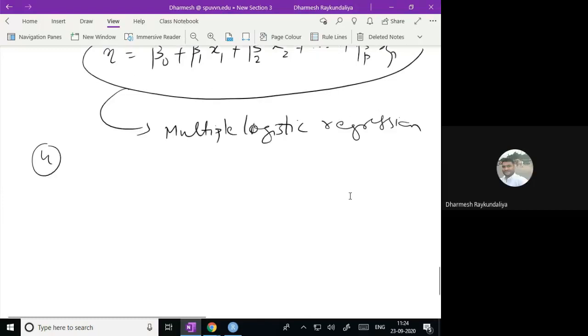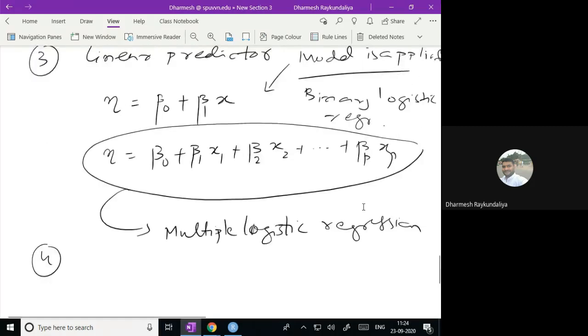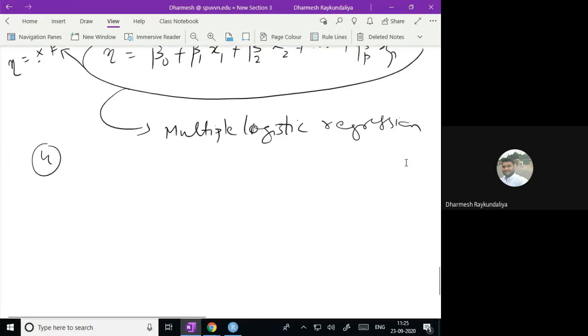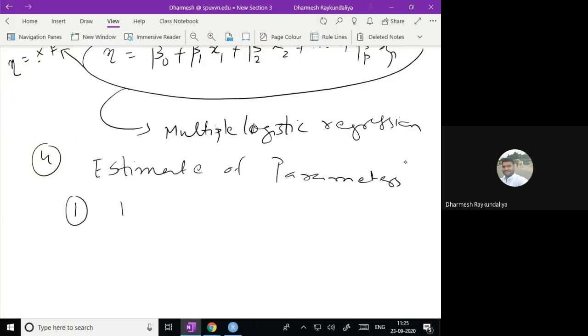Okay. Now, once the model is decided, let us say we talk about binary logistic regression. In the general setup, we can write eta equal to x dash beta. Then we go for the estimate of parameters. Which method is there? There are two methods.